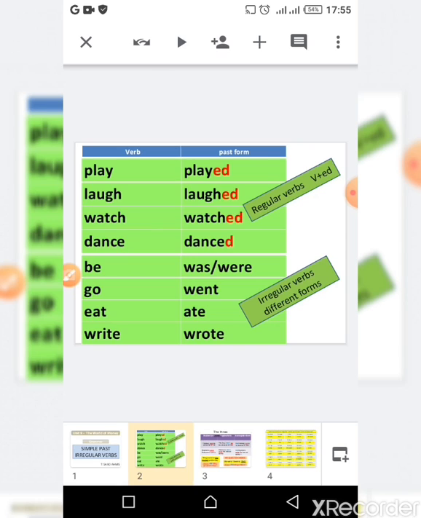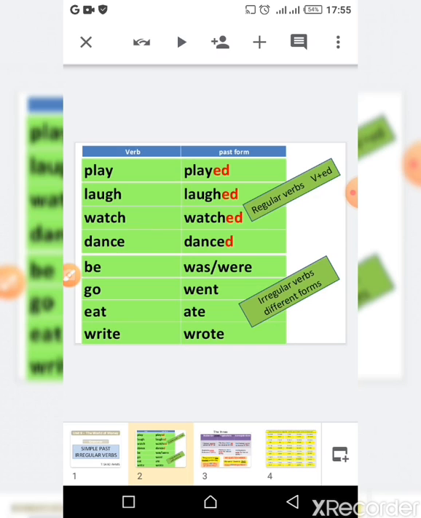Some other verbs don't respect this rule, so they have different forms and different ways to form their simple past. So let's see the verbs we have in the table here. So be, was, were, go, went, eat, ate, write, wrote.